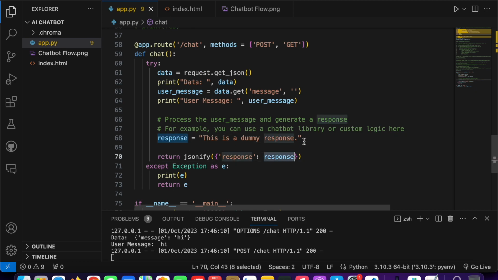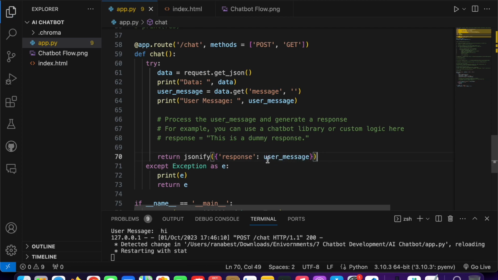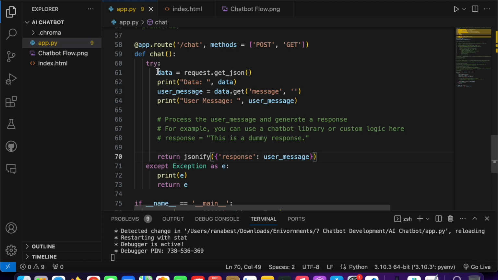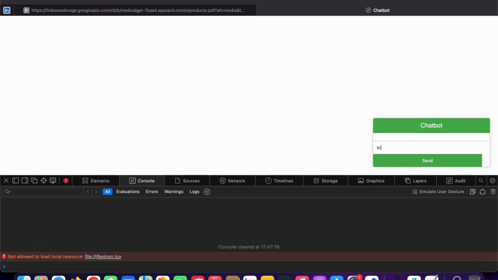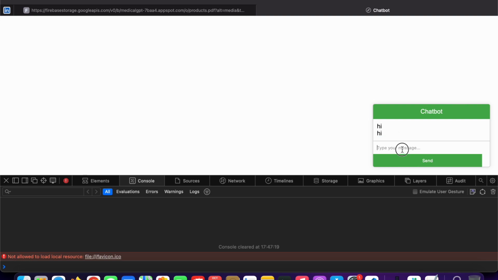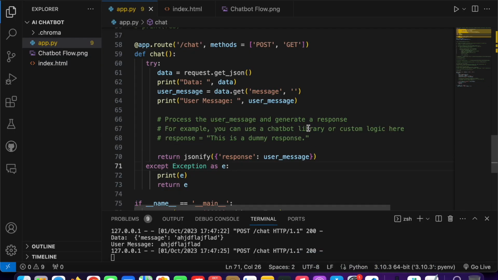Okay, so let's say I comment this and type here the user message. What will happen? Guess it. You guessed it right. Whatever the user types on the front end side, he will get the same response back. Just see, refresh this, type here "hi", and he's also getting "hi". Type anything, and he's getting the response back. So one thing is clear: we are getting whatever the user is typing. Now it's time to give that message. We are really near to finishing it.